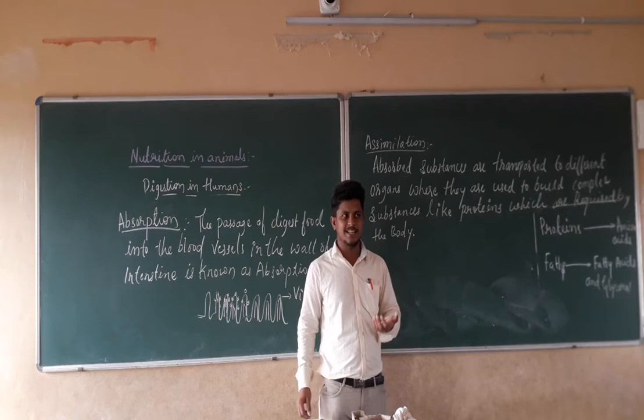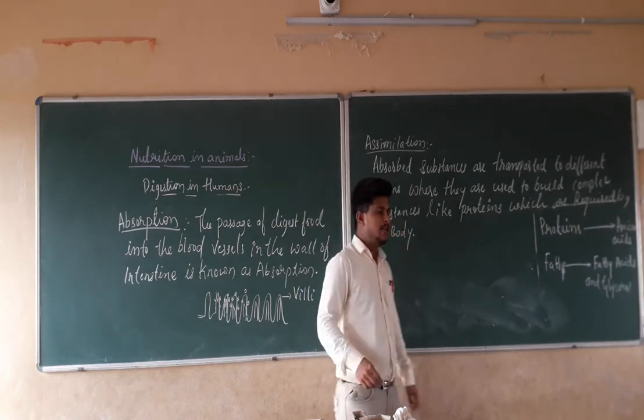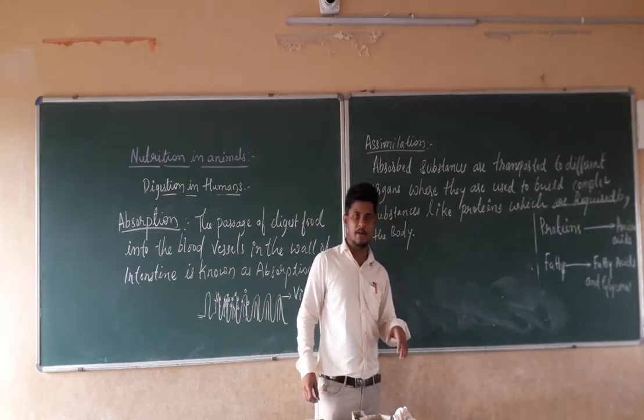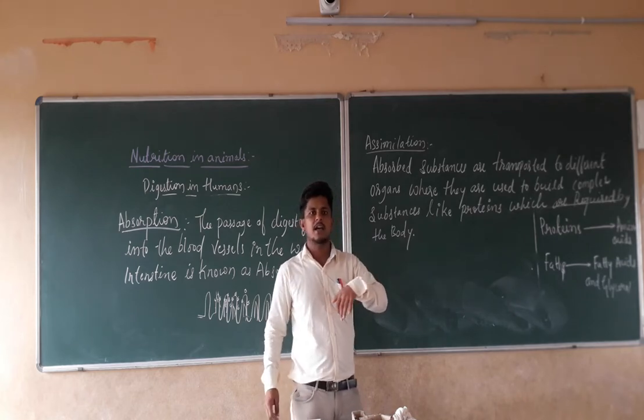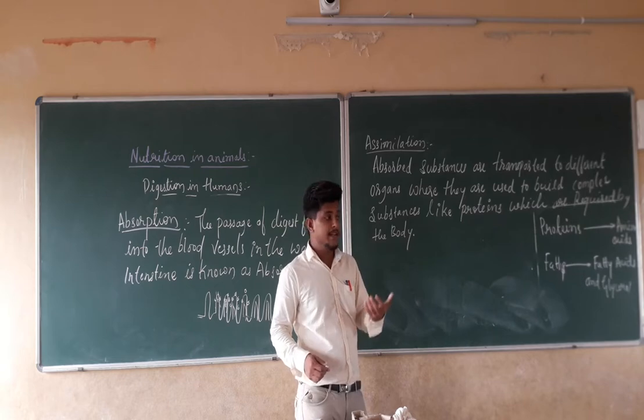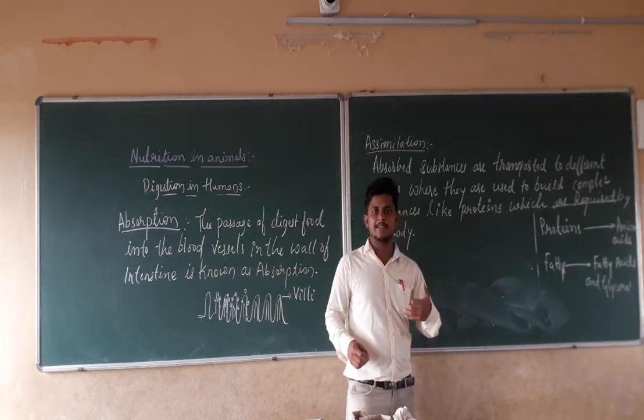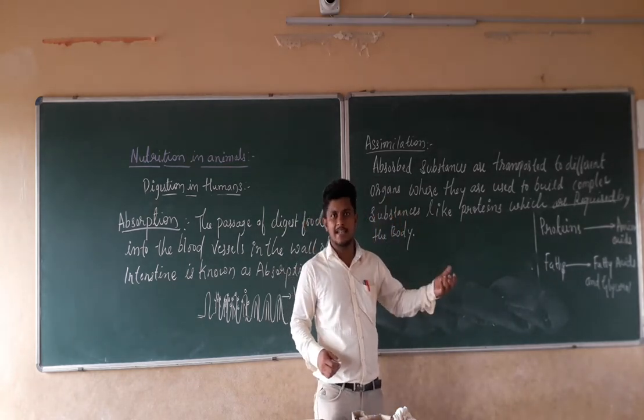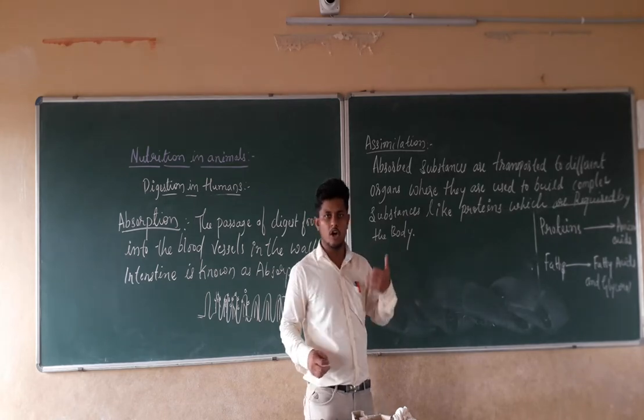That glucose, after the assimilation, after the respiration, is going to be converted into carbon dioxide, water, and energy. So for that purpose, we are going to eat the carbohydrates. It is going to be converted into carbon dioxide, water, as well as energy in the different organs.